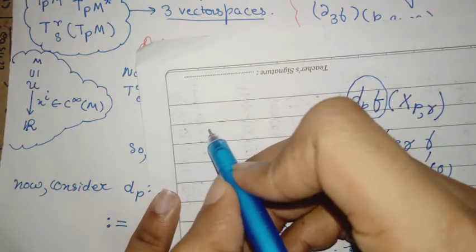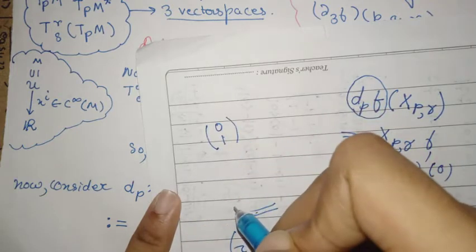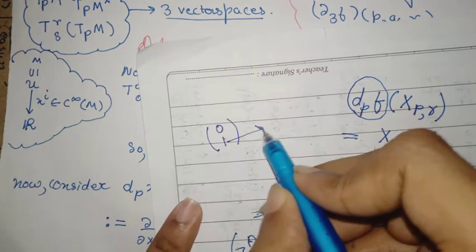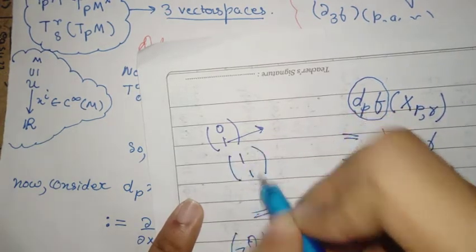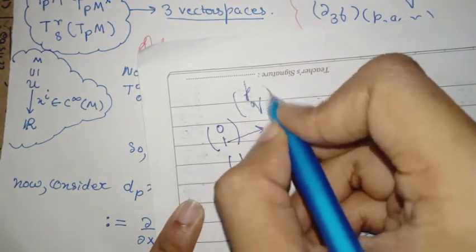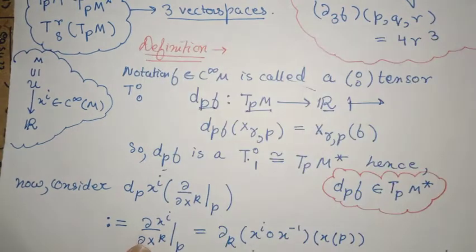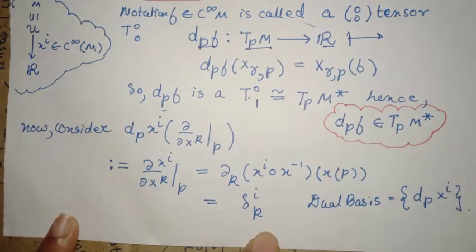But the same thing is the definition of a 0-1 tensor, if you remember from the previous video. So a 0-1 tensor eats a vector because of a 1 here to give a real number. A 1-1 tensor eats a vector and a covector to give a real number. A PQ tensor eats P covectors and Q vectors to give a real number. So that finally means that we have a covector space.